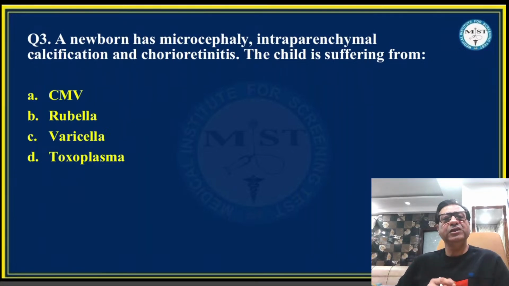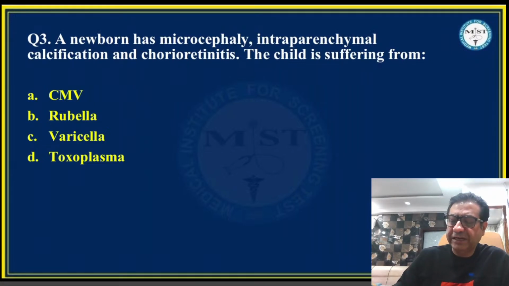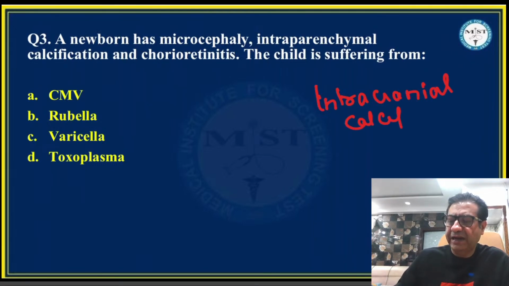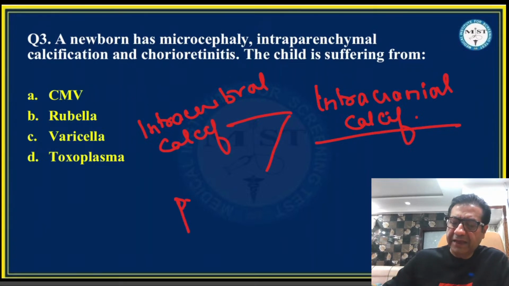Question number 3 says a newborn has microcephaly, intraparenchymal calcifications, and chorioretinitis. So this is a TORCH infection, and TORCH infections can be associated with intracranial calcifications. Now, the two most common types of intracranial calcifications that we get in children with TORCH infections: one can be intracerebral calcifications, and the other can be periventricular calcifications.